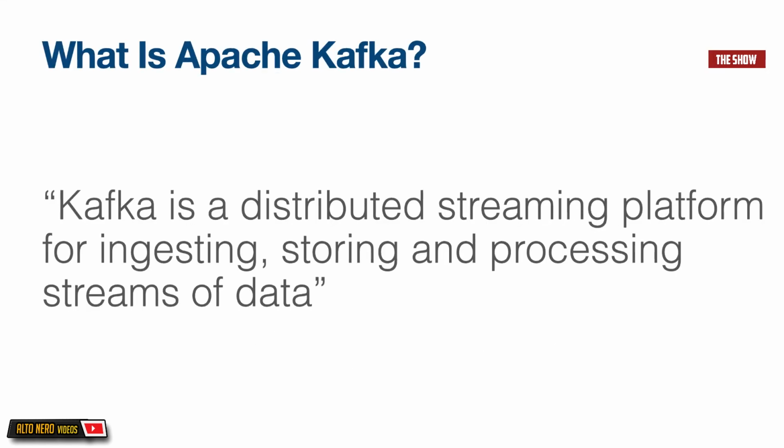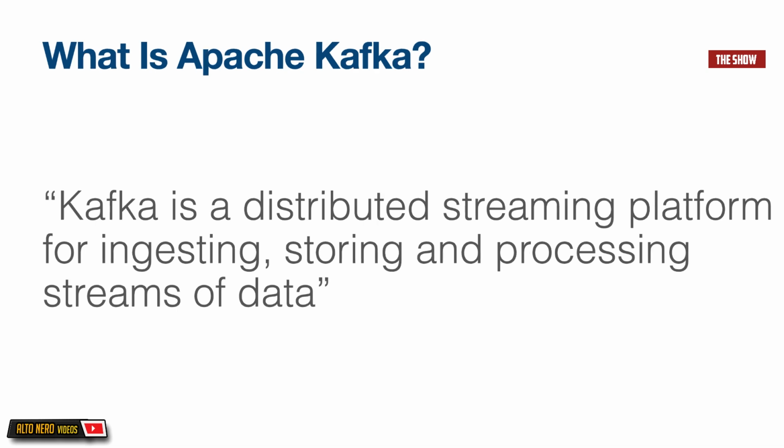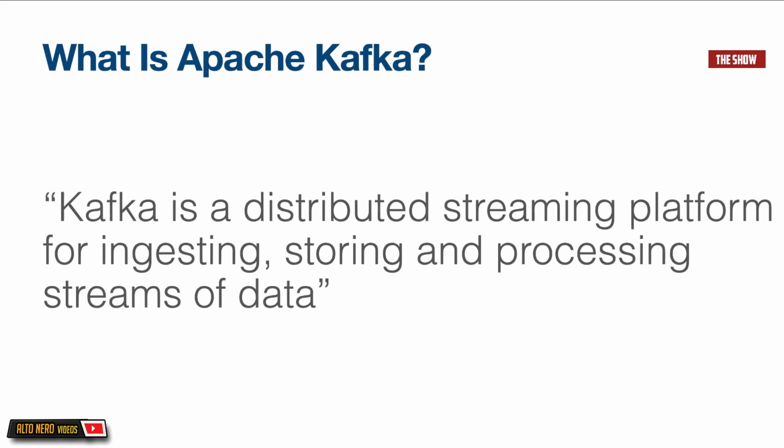Apache Kafka is a distributed streaming platform for ingesting, storing, and processing streams of data. And what this allows us to do is to scale and handle lots of requests with minimum downtime. We mostly use Apache Kafka to facilitate communication between systems. And when I say systems, I mean databases, microservices, or anything that can read and write over a network.